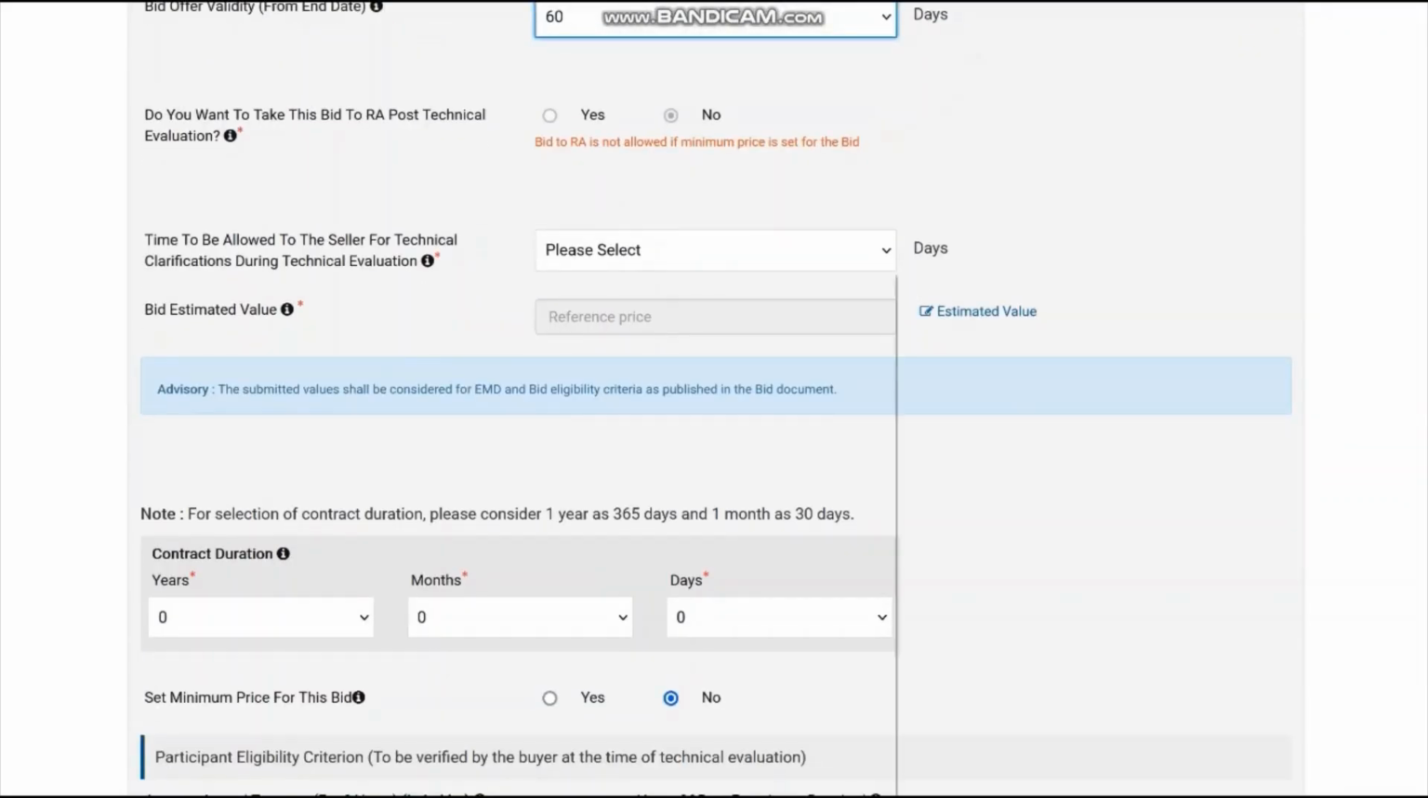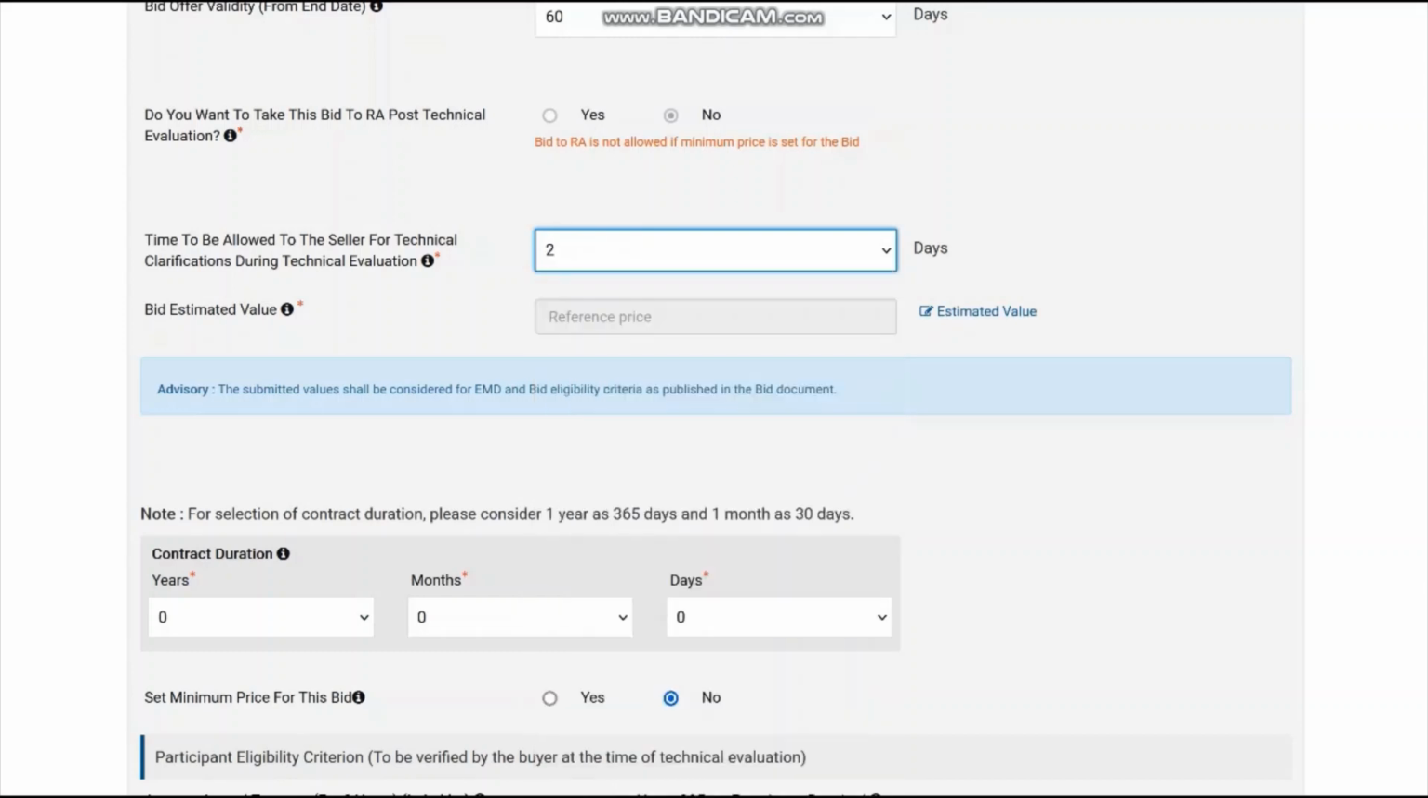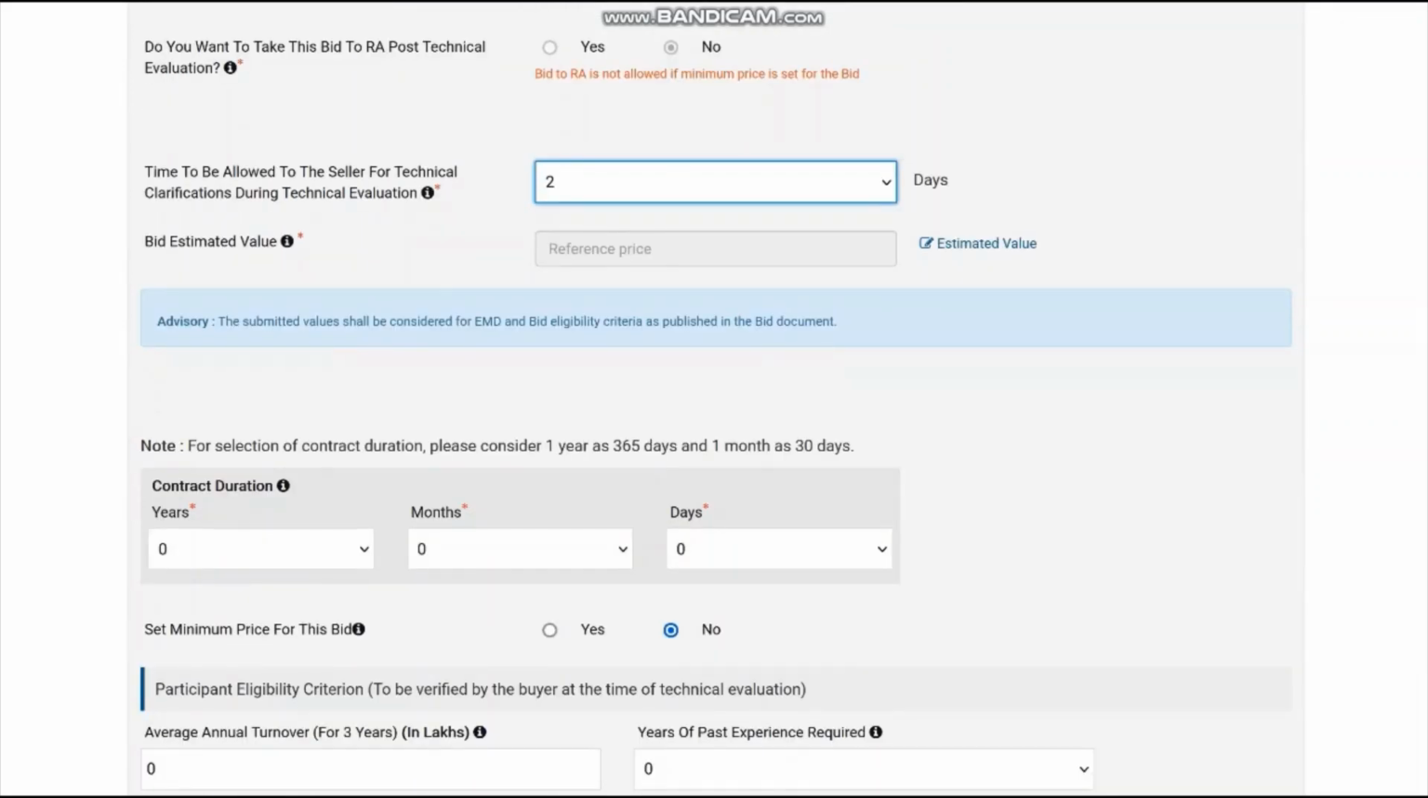Now there is a beautiful system in GeM where time is allowed to the seller for technical clarification during technical evaluation. In normal cases, you decide a case and then it is known to the people who have got the order. In case of GeM, they give a chance to the people who have been disqualified to represent. So if you select say 2 days, he has to represent within 2 days if he has got something to prove that his offer should not be disqualified. So this is a very good way to save you from any post contract mistakes you find.